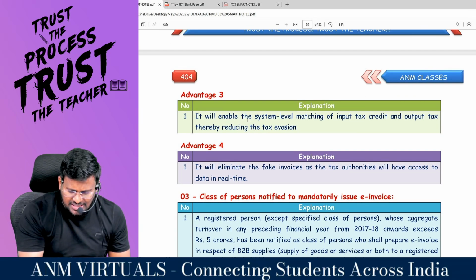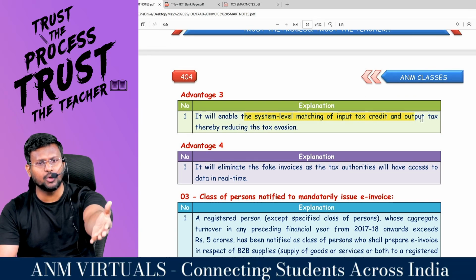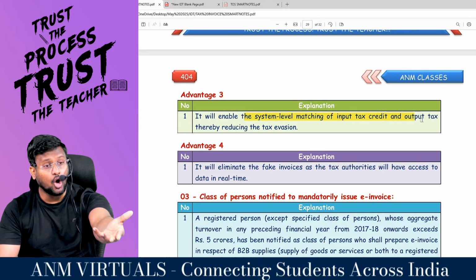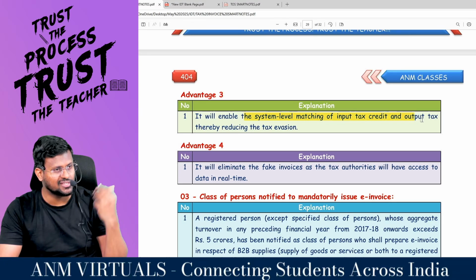This is advantage number 3. It will enable system level matching of input tax and output tax. My output tax collected will become your input tax. Are you all really with me? Automatically it will be matched. Because of that, the government's efficiency will increase. Are you all really with me?